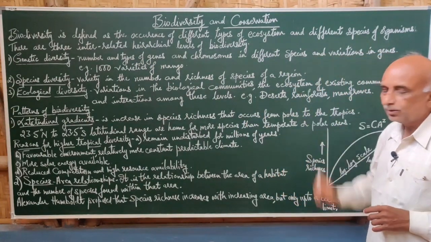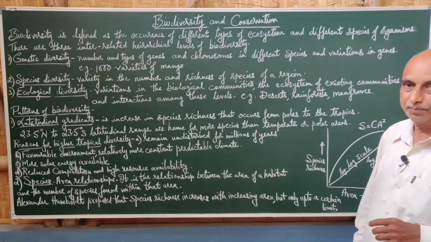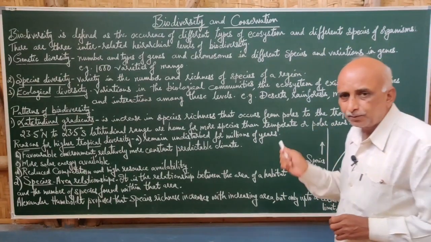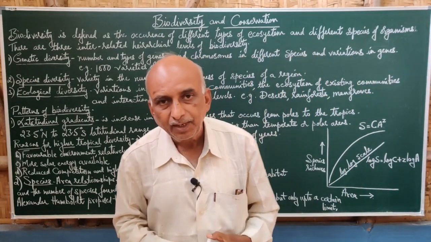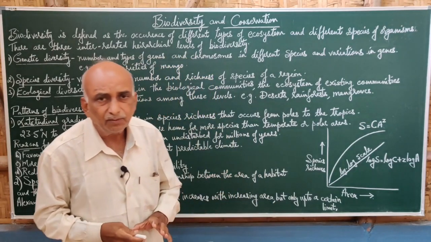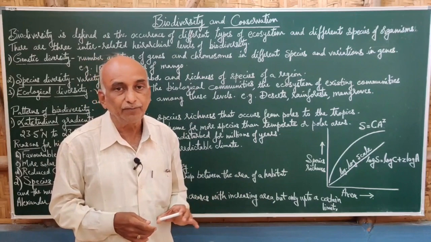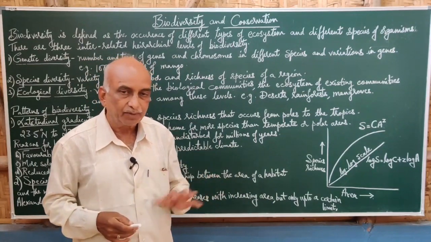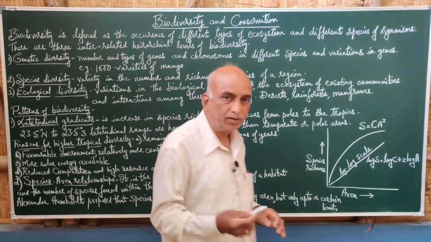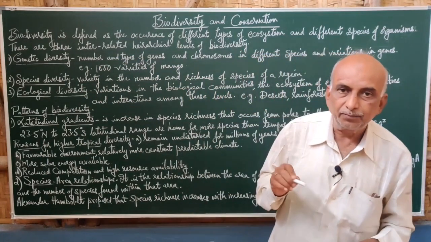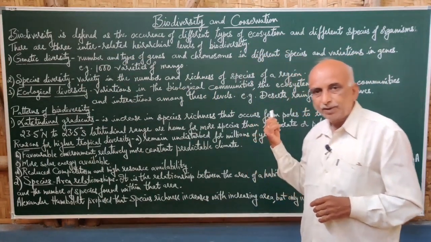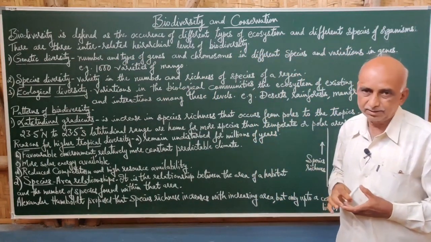And it also includes different types of ecosystems and, of course, different types of species. Ecosystem means a kind of environment with different types of relationships between the abiotic factors and the organisms. So when there are different types of ecosystems, we can call it biodiversity.